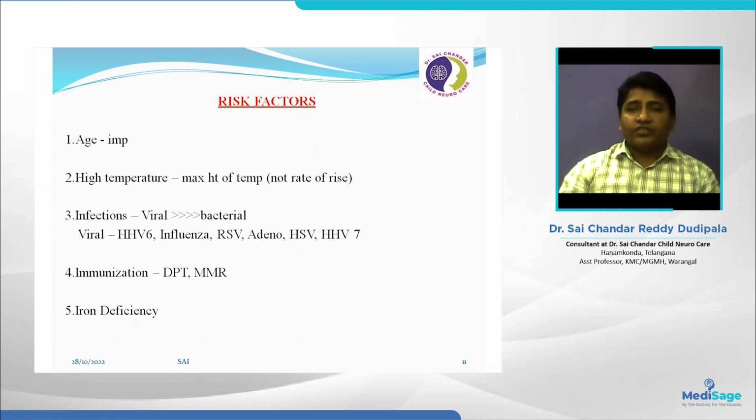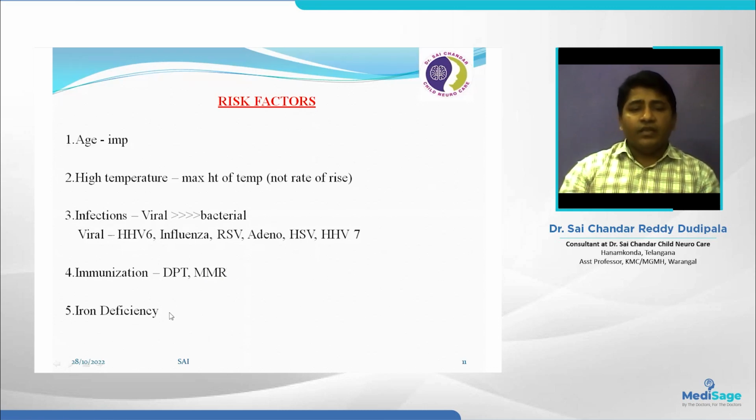And next are the infections. Viral infections carry more risk for febrile seizure compared to bacterial infections. Common viral infections are HHV6, influenza, respiratory syncytial virus, adenovirus, herpes, and HHV7. Most of these febrile seizures are associated with respiratory tract infections and gastroenteritis. Immunization: we can see these after vaccination like DPT at 10 weeks, 14 weeks and 18 months, and the MMR vaccine at 9 months, when they can have febrile seizures. This is also a risk factor.